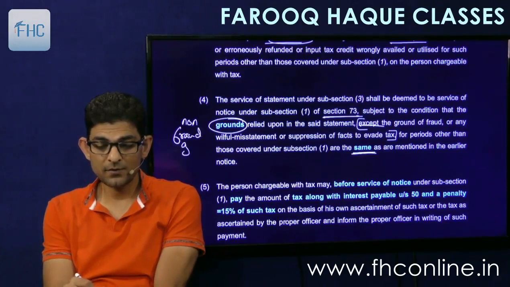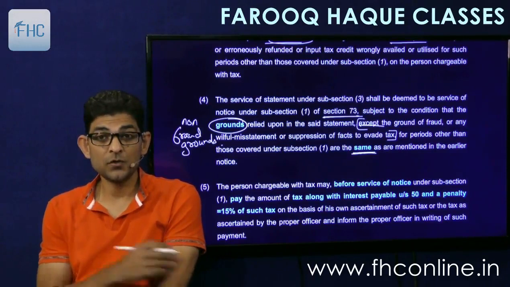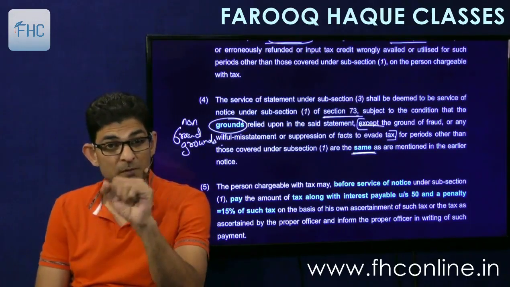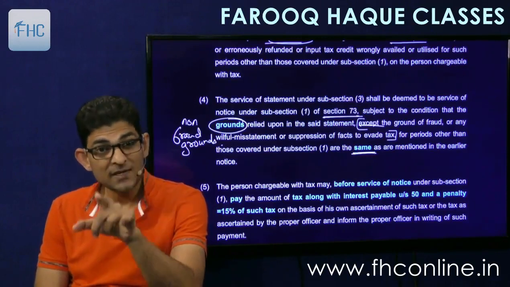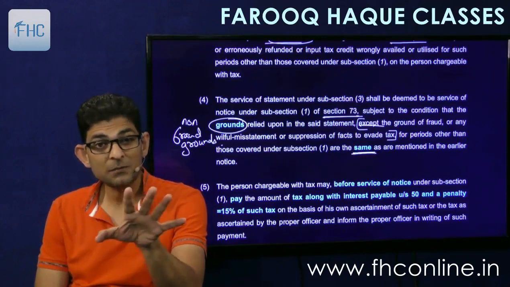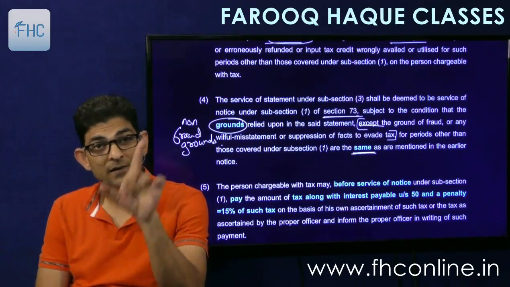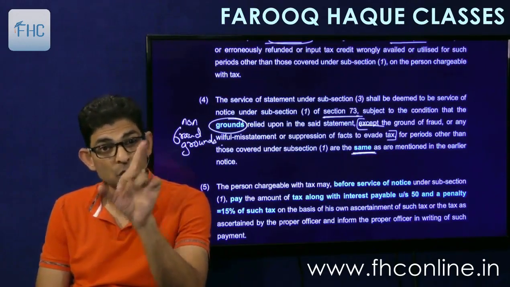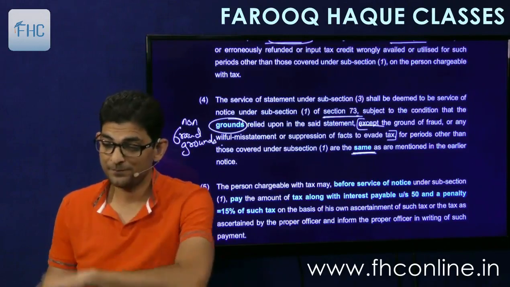Non-fraud grounds are the same. So that means that statement can be issued for which purpose? Non-fraud purpose. But if the fraud is existing in other months, then statement cannot be issued. Then it has to be dealt with by another show cause notice. Understood? Very good.